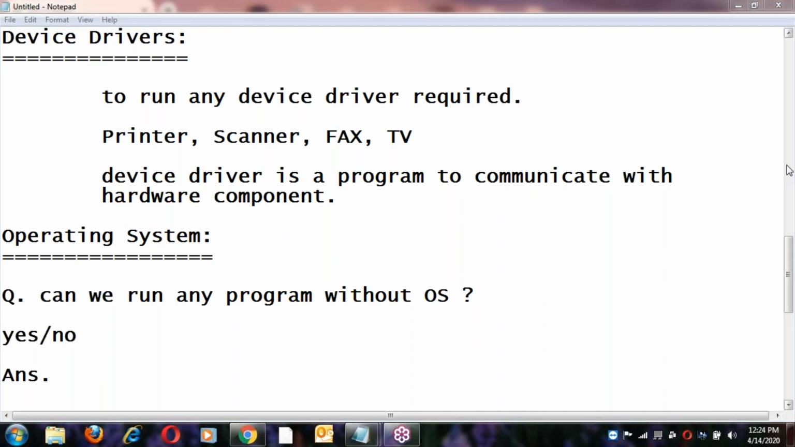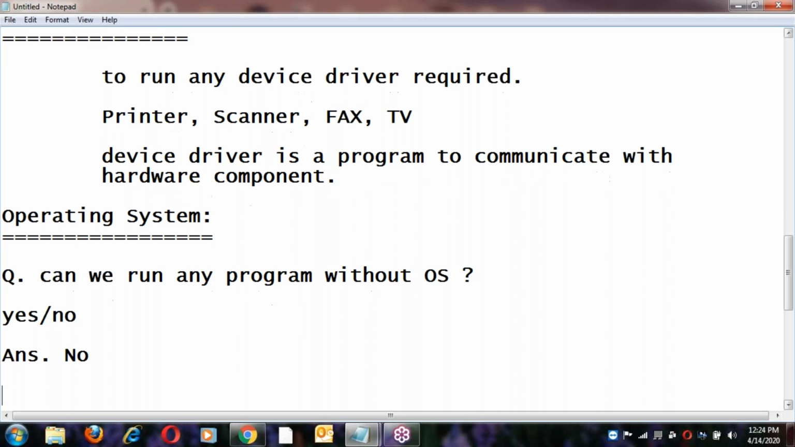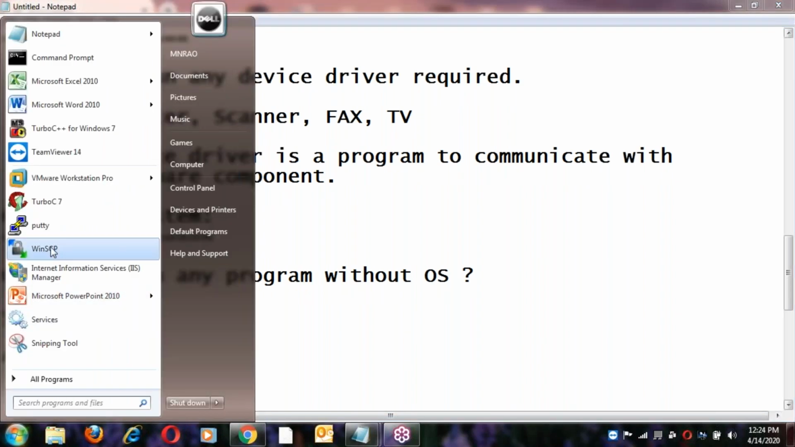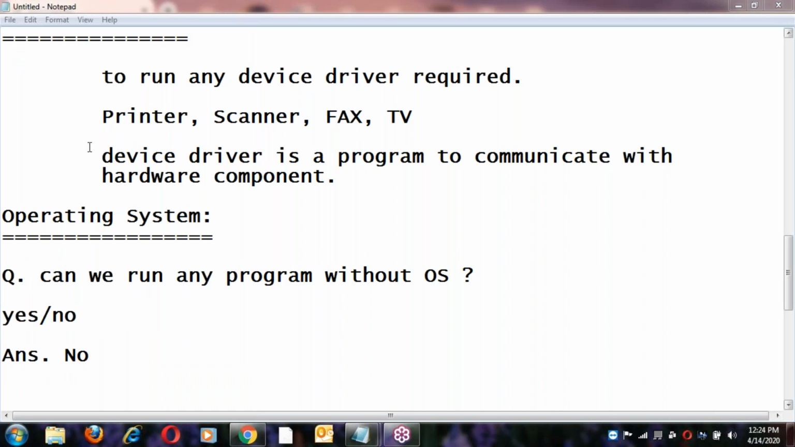Let me check answers. Can we run any program without OS? No, everyone is saying no. Okay, well and good. The answer is no. So OS is compulsory. Without OS, there is no computer. In our computer, OS is compulsory. Let us see that.